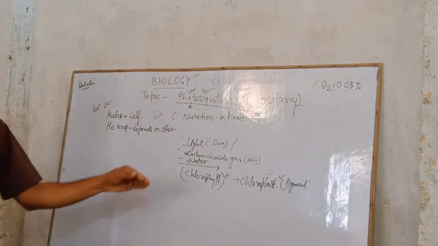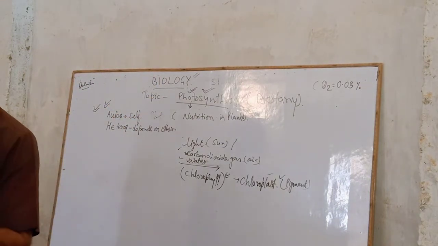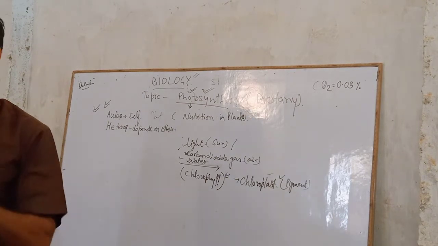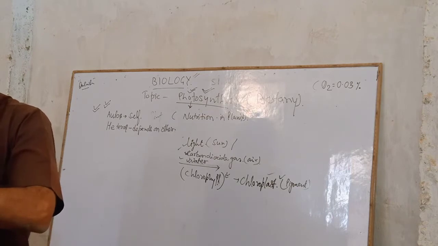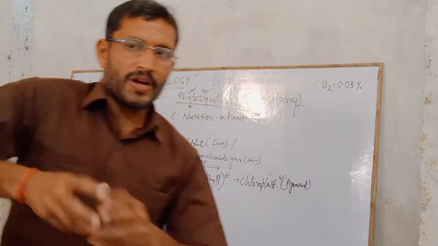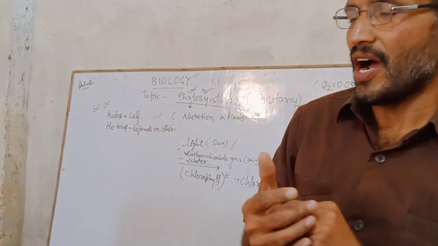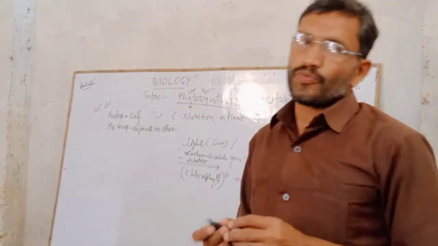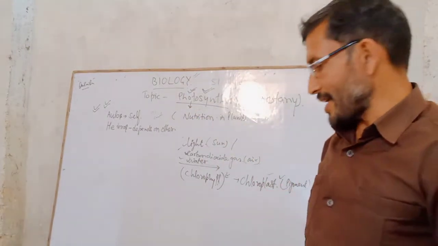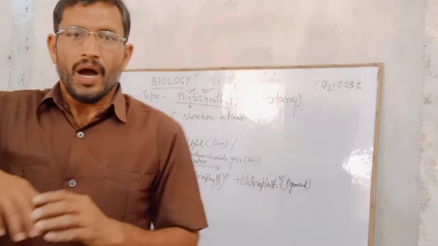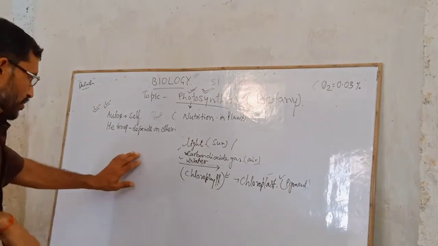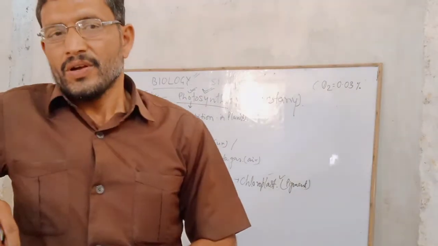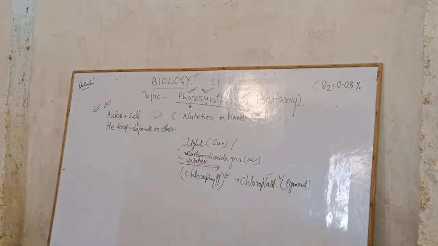So chlorophyll is the pigment. Chloroplast is the pigment which is required for what? Photosynthesis. So photosynthesis is the process by way of which the plant prepares its own food material. Right? So again we are going to take care of this chemical reaction. The chemical reaction of photosynthesis is that.